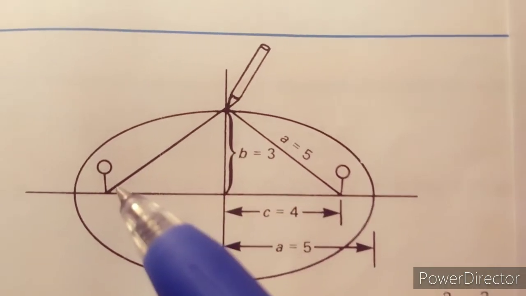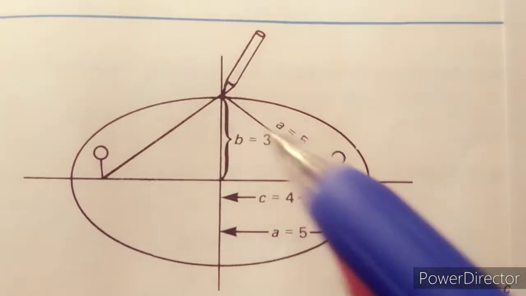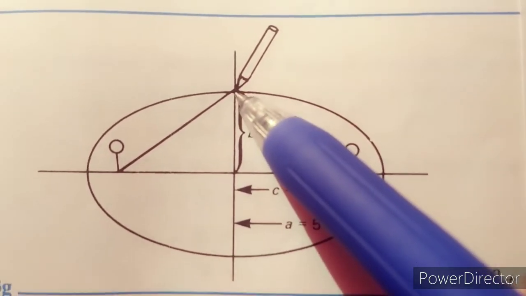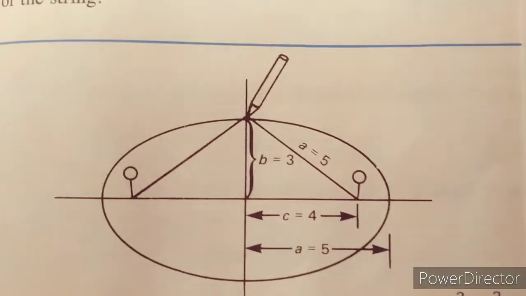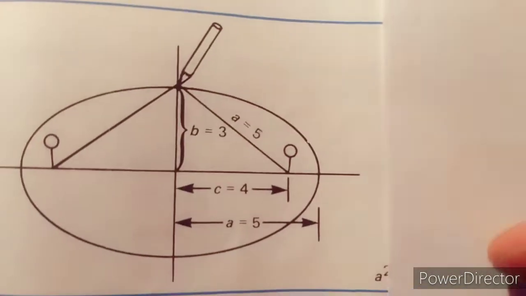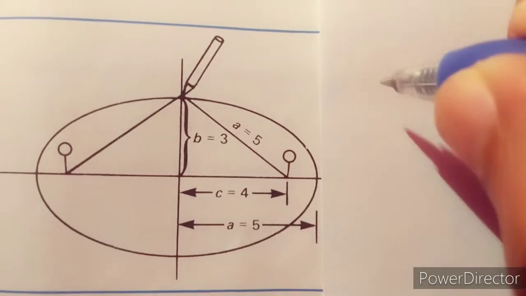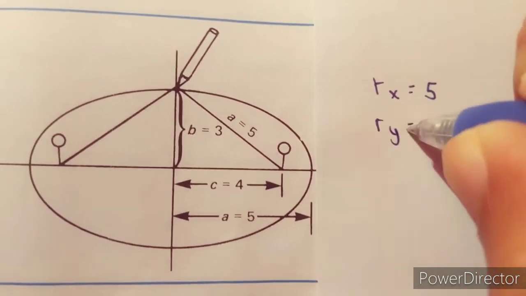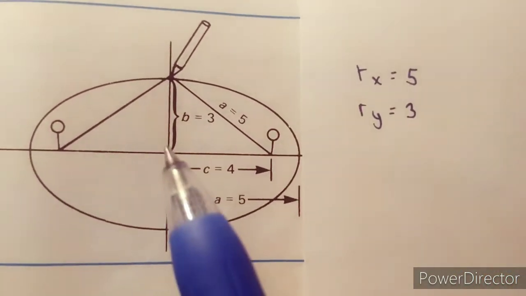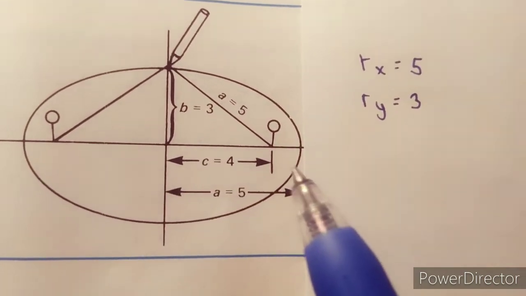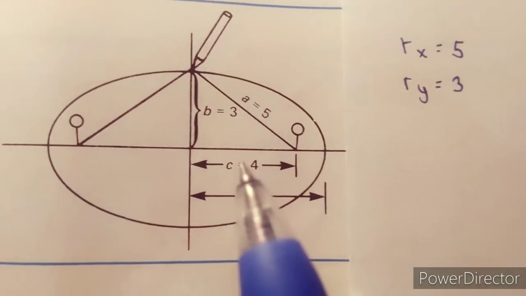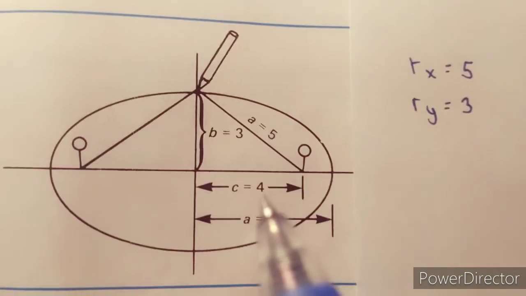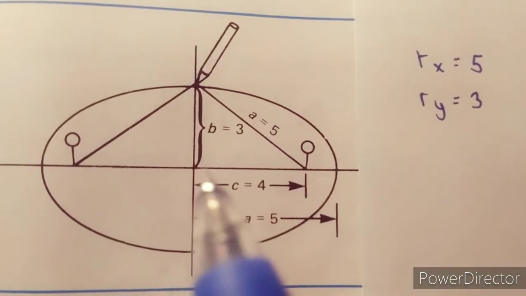Now if I project these two straight lines to this top end, let me just say that this is an ellipse with our x equals 5 and our y equals 3. So we know that this is our x equals 5, and this one our y equals 3. Please don't mind the 4, because actually that is what we are looking for: the focal radius.